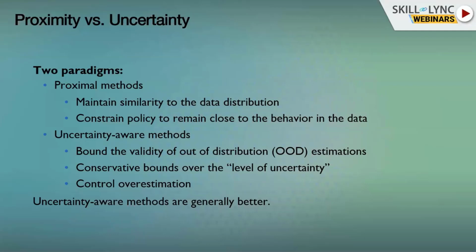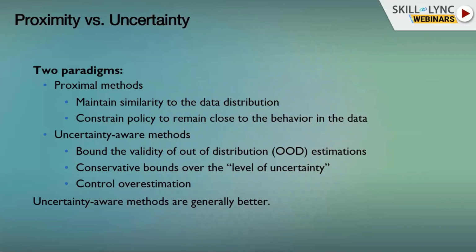Uncertainty-aware methods do something a little bit more general. They assume that we have some kind of bound on these out-of-distribution estimations, so we have some kind of bound of how certain we are in certain states. For example, maybe we have an uncertainty measure of our Q function. If our uncertainty is high, we try to stay away from these areas, and remain close to areas of low uncertainty. We want to be certain of what we're doing. Those are types of methods that can be used for offline reinforcement learning.